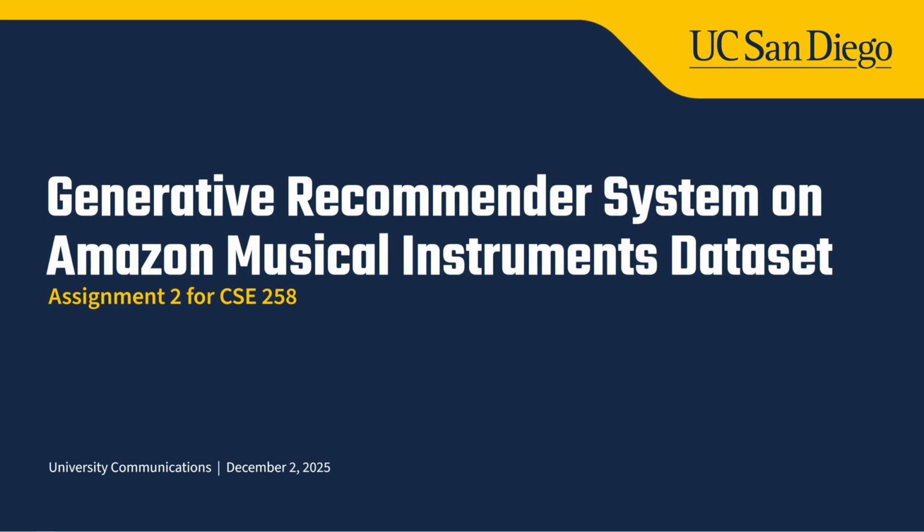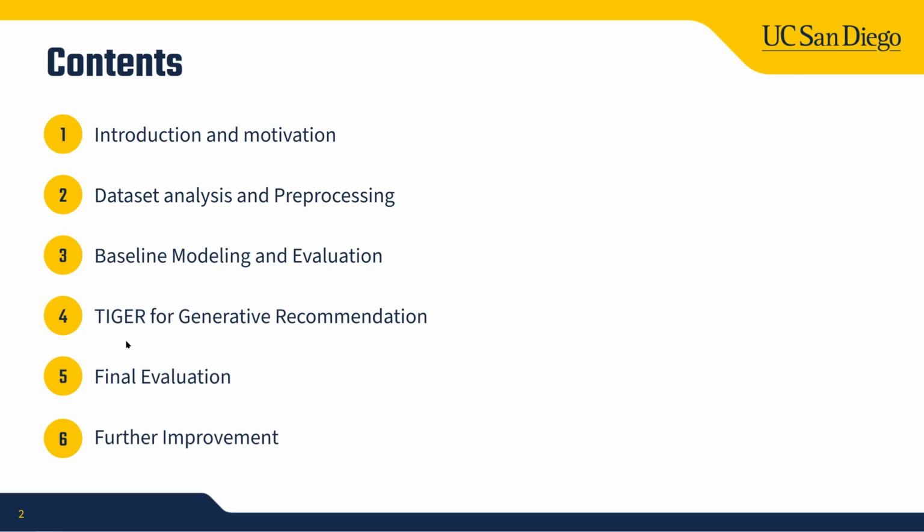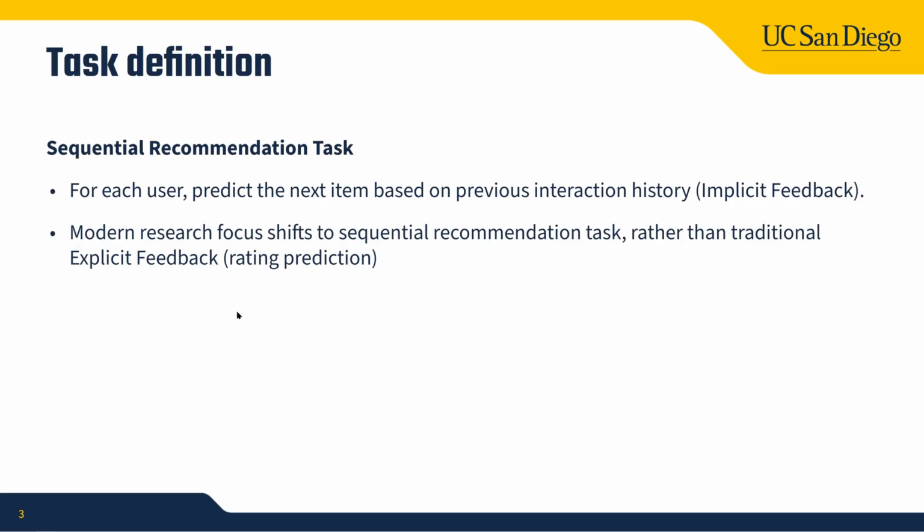Hi everyone, we'd like to present our group project for assignment 2. Our topic is Generative Recommender System on Amazon Musical Instruments dataset. Our contents can be roughly divided into 6 sections: Introduction and Motivation, Dataset Analysis and Preprocessing, Baseline Modeling and Evaluation, Tiger for Generative Recommendation, Final Evaluation, and Further Improvement. Let's move to the first part.